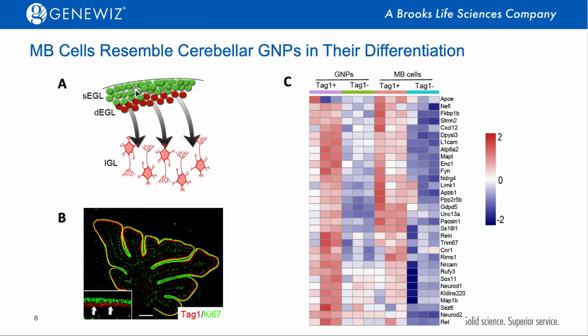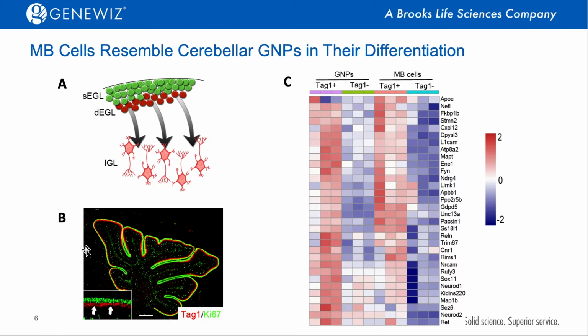After several cell cycles, those GNPs exit mitosis and then migrate inward. In the deep part of the EGL, or DEGL, those GNPs stop dividing and express the early differentiation marker.